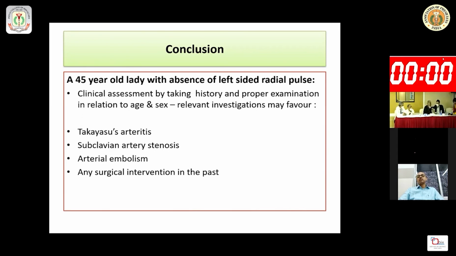As I have no real case in my pocket, that's why I have described what should be the approach in a 45-year-old lady with absence of left-sided radial pulse.